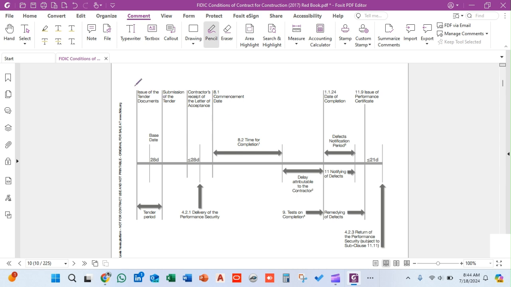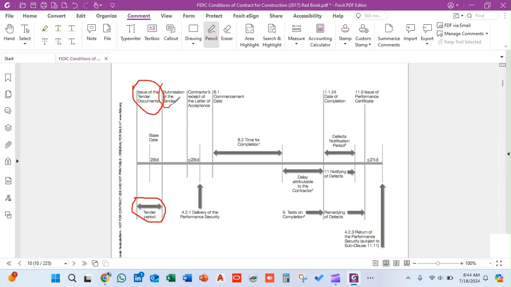So first of all, the client issues the tender document to the contractors who want to participate in the bidding process of the project. This time is anticipated as the tendering period. This is the whole period of the tender. This is the event where the client has issued the tender document. Here the contractor submits his tender.